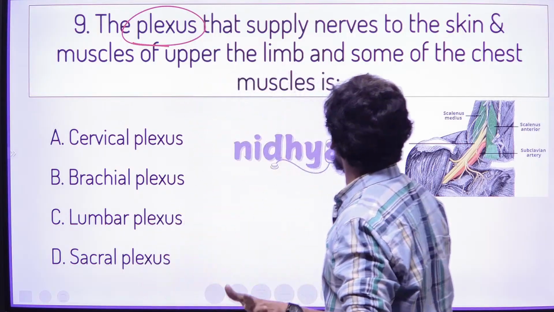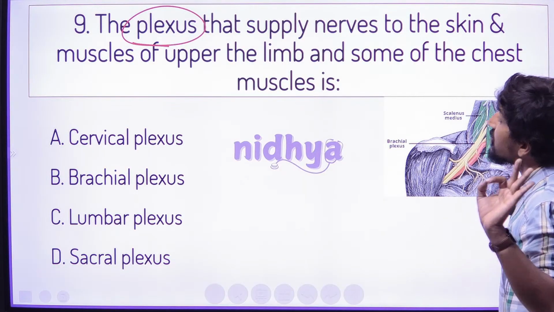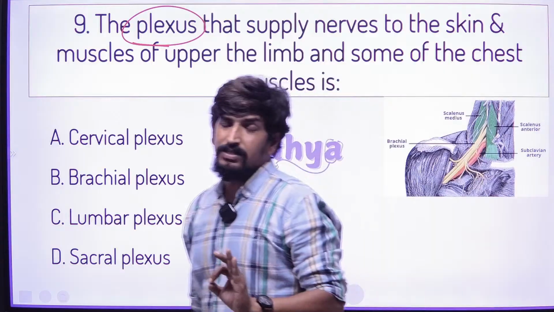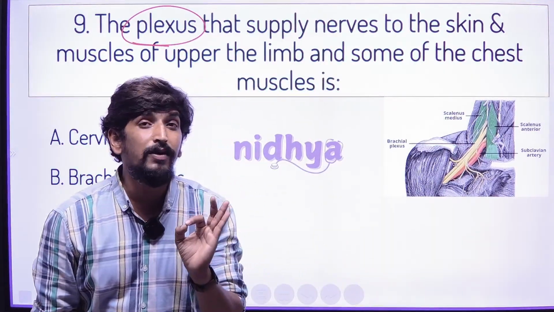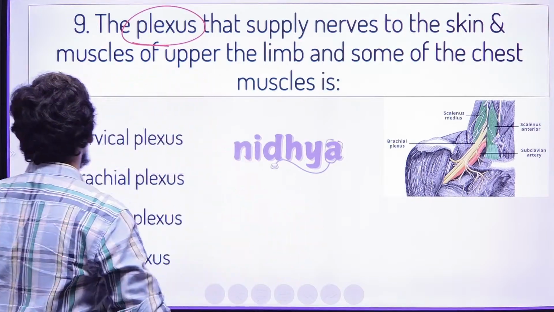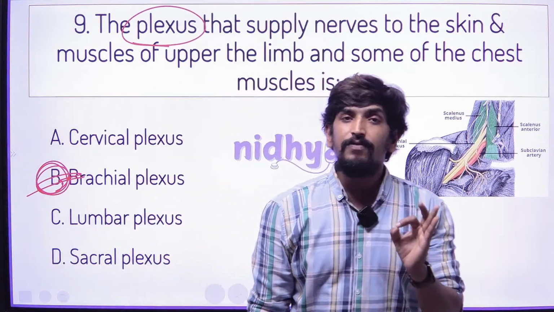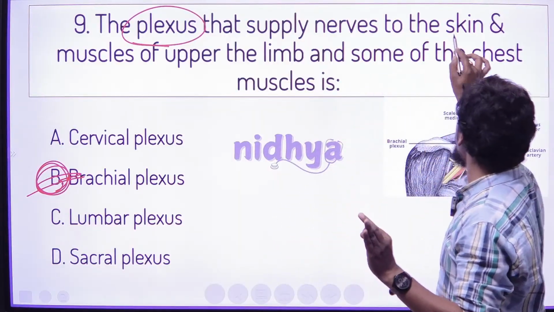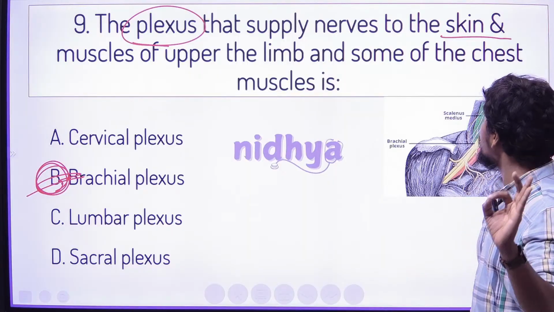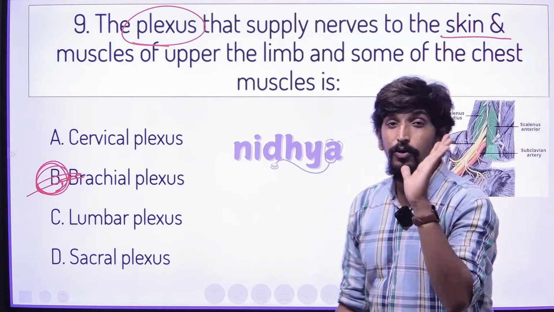This question asks which plexus helps the skin and muscle of the upper limb, and at the same time the chest muscles. These areas are controlled by the peripheral plexus called the brachial plexus. The brachial plexus controls the skin and muscles of the upper limbs, along with the chest muscles. That is very important to remember.